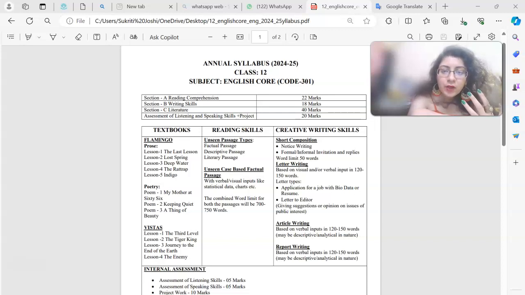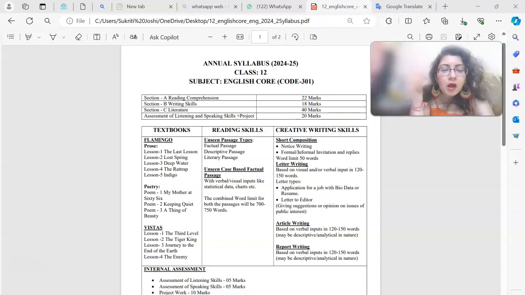Under reading skills, what we get to see is the unseen passage types. So when we talk about unseen passages, your comprehension passages, we often tend to talk about the factual passages, the descriptive passages, the literary passages. So there are basically different types of passages. Clear? So you have the literary passage, you have the descriptive passage, you have the factual passage, and then you have unseen case-based factual passage with verbal, visual inputs like statistical data or charts so that you can analyze. So these test your analytical skills.